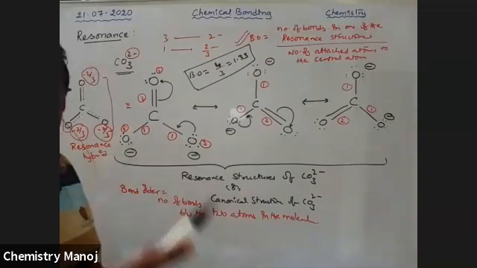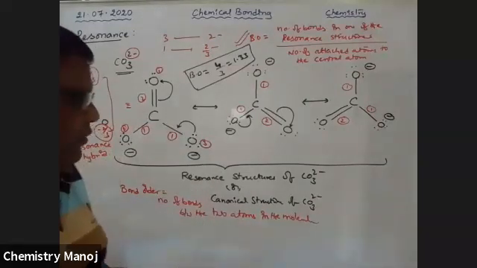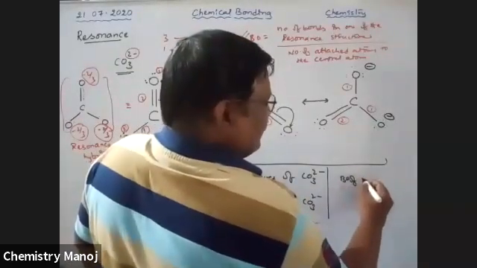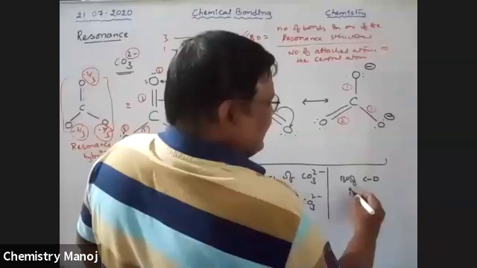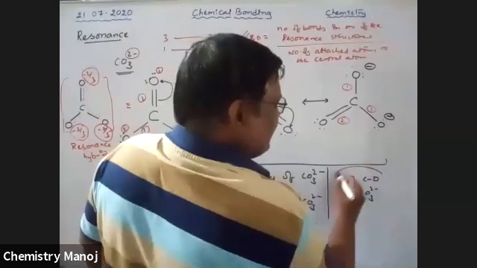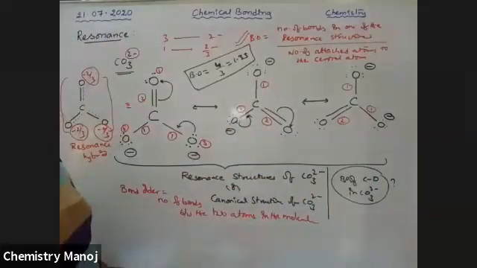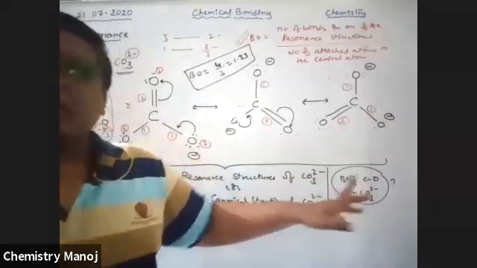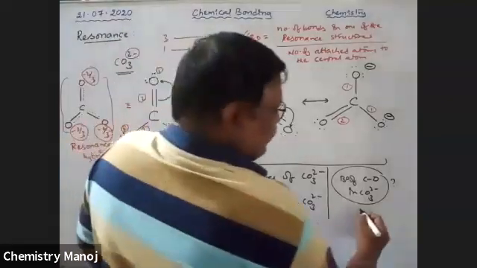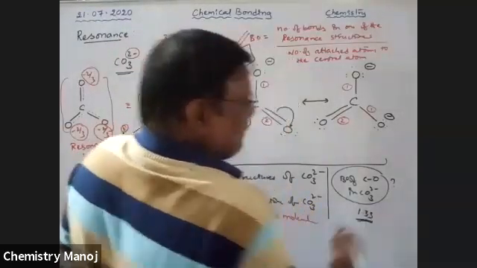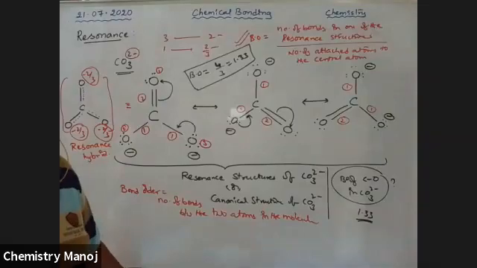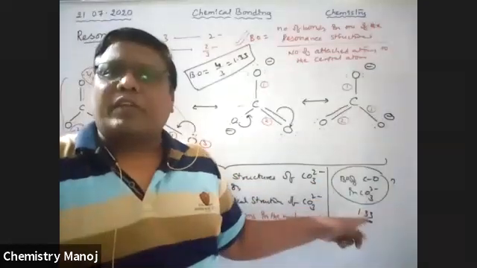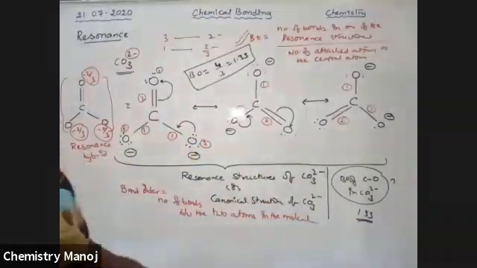So what is the bond order of the carbon-oxygen bond in CO3 2-? How much is the value, my dear boys? What is the bond order of the CO bond in CO3 2-? The value is 1.33. It is very, very important. It has been asked a number of times in exams, my dear boys.